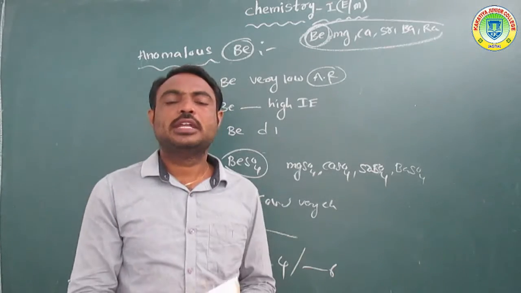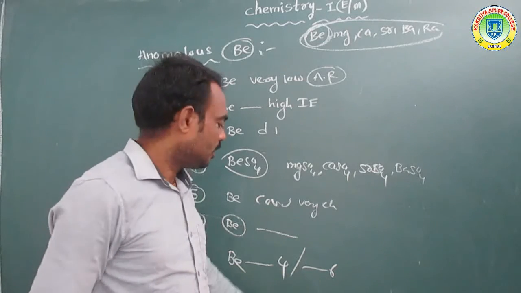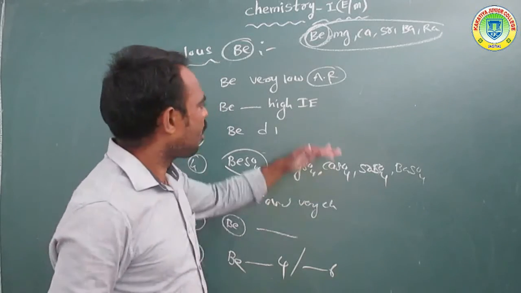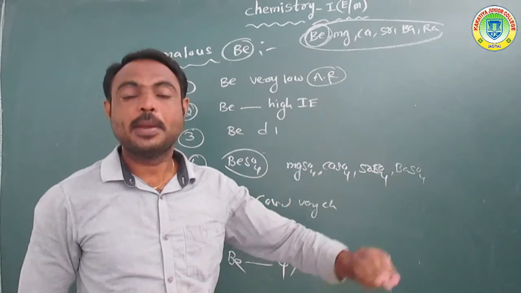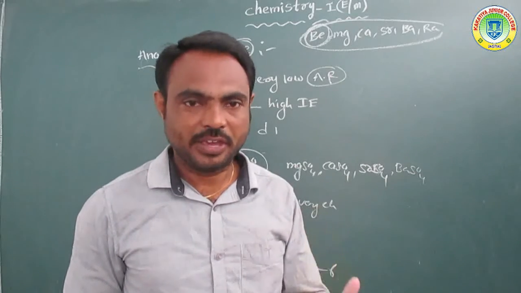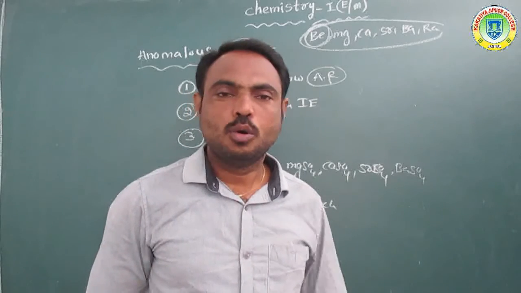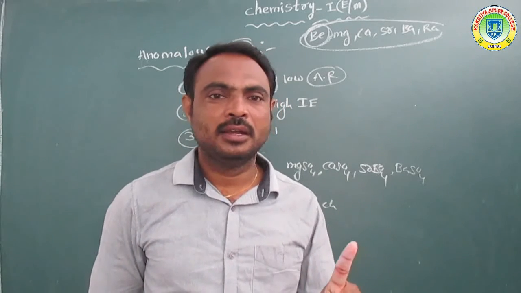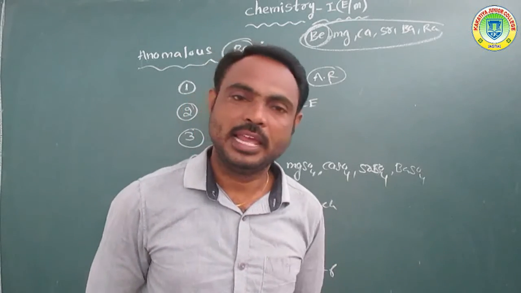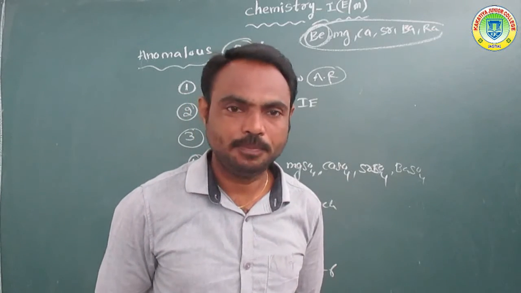So what is the maximum valency of beryllium? 4, but the remaining elements have valency 6. So all its properties are different compared with the remaining elements. Okay, so it is anomalous behavior. What is the meaning of anomalous behavior? Overall, beryllium has some different properties compared with the remaining elements. This phenomenon is called anomalous behavior of beryllium.